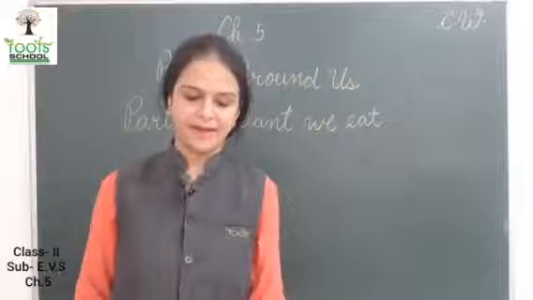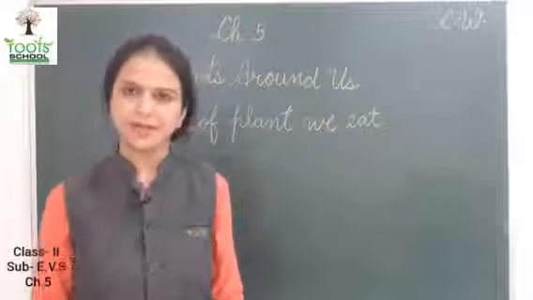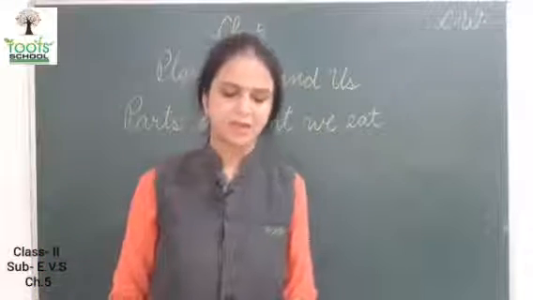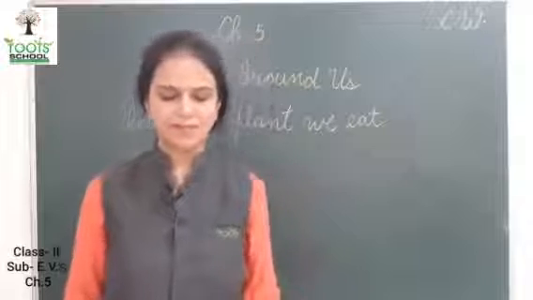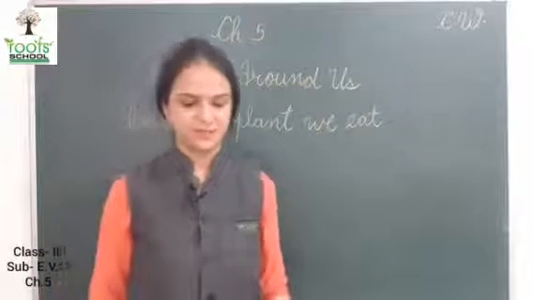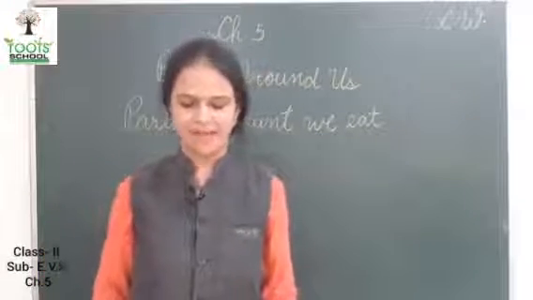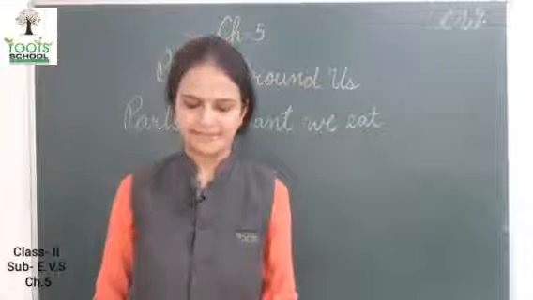Carrot, radish and turnip are some plant roots that we eat. These are cooked to prepare different curries.